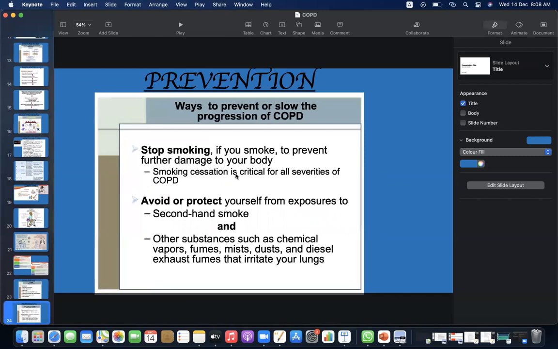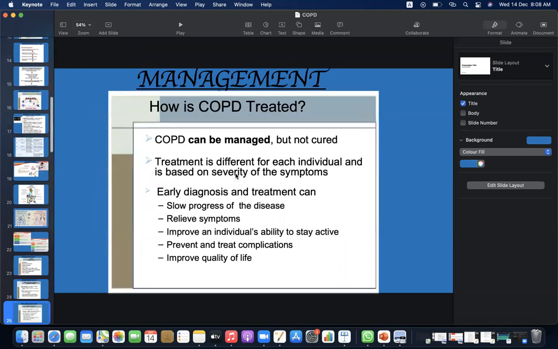Prevention: ways to prevent are as follows: stop smoking if you smoke, to prevent further damage to your body. Smoking cessation is critical for all severities of COPD. Avoid or protect yourself from exposure to secondhand smoke and other substances such as chemical vapors, fumes, mist, dust, and diesel exhaust fumes that irritate your lungs.